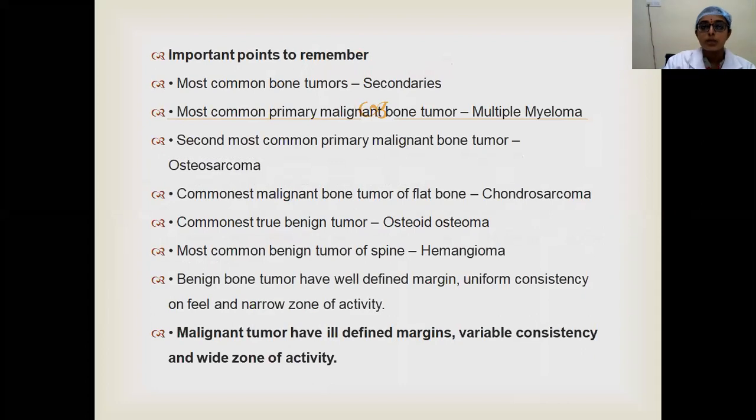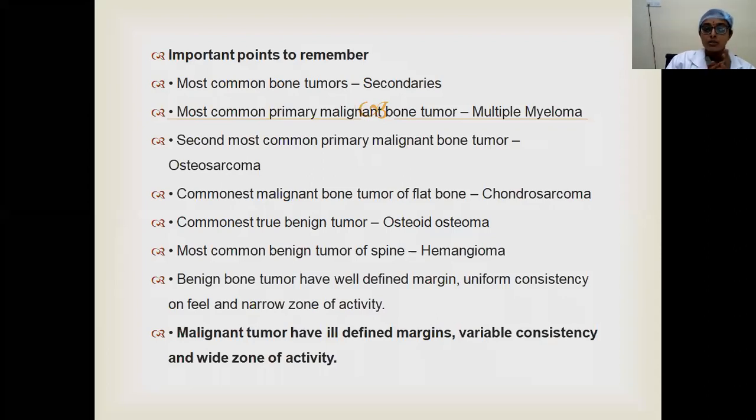So with this we have completed the benign bone tumors topic, and a few important PG bits pertaining to bone tumors are: the most common bone tumors are secondaries, and the most common primary malignant bone tumor is multiple myeloma. Primary malignant bone tumor means the origin of the tumor is in the bone itself. And the second most common primary malignant bone tumor is osteosarcoma. First is multiple myeloma and second is osteosarcoma, among primary malignant bone tumors.